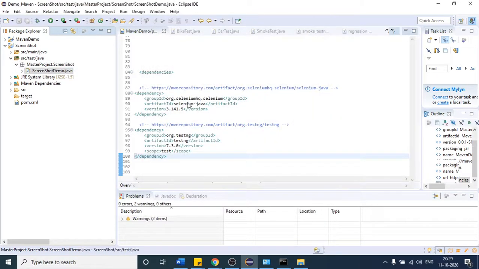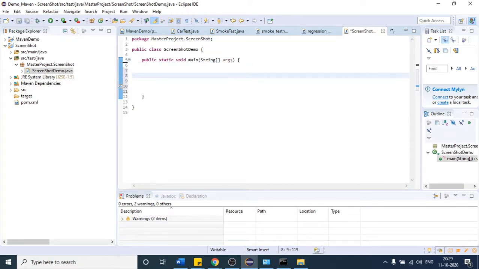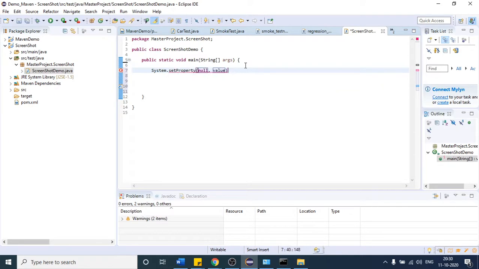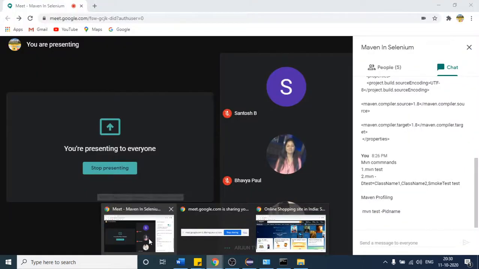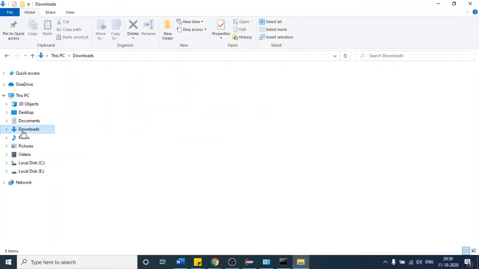Okay, you can use @Test annotation and do that, but here I will use this one. So if I want to take the screenshot, first we have to open the website, and to open the website, I need to invoke my Chrome browser. So to do that, I will write again the same step. Let me write it again: WebDriver, chrome driver, and after that I will provide the path. Sorry, this is not the one. We have to get the path of the .exe file.